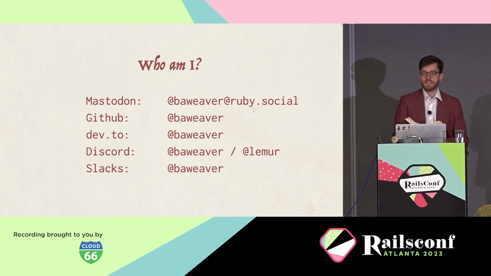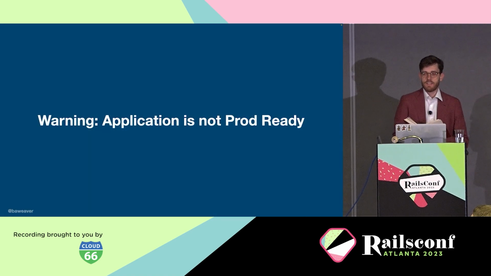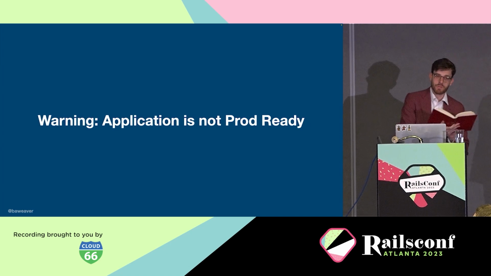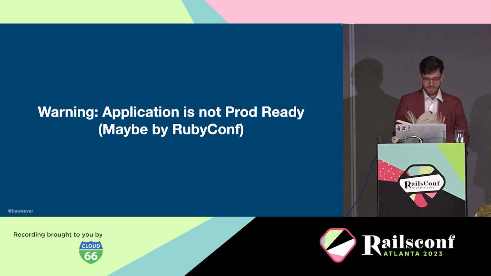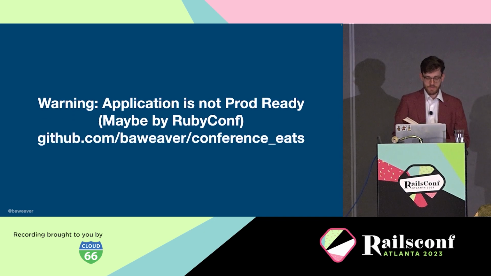Now, there is a very big disclaimer here on said application, which would be very nice for finding us supper tonight. It ain't production ready. You can't make me, I'm not doing it. Now, it'd be nifty if it was fully working and prod ready, it'd be very useful, but I can't make both a production ready application and an illustrated talk because it's a little bit beyond my realm of sanity. Maybe by RubyConf, maybe. And if you happen to know graph theory, especially around social networks, we should talk later because I don't. Though, if you do want to see what it's up to right now, it's open source, certainly a lot of work to be done, and a lot of very green pathing because, again, conference talk.